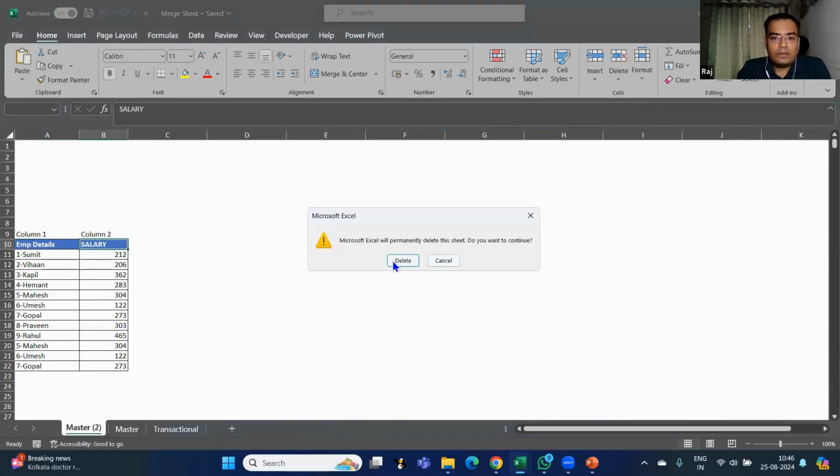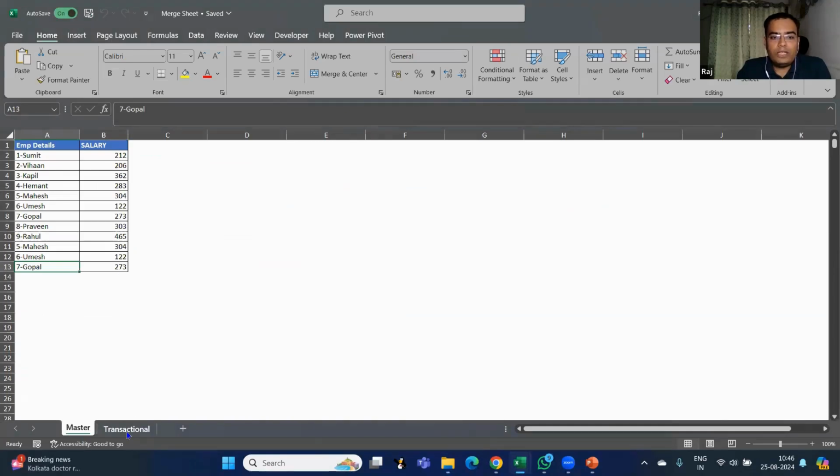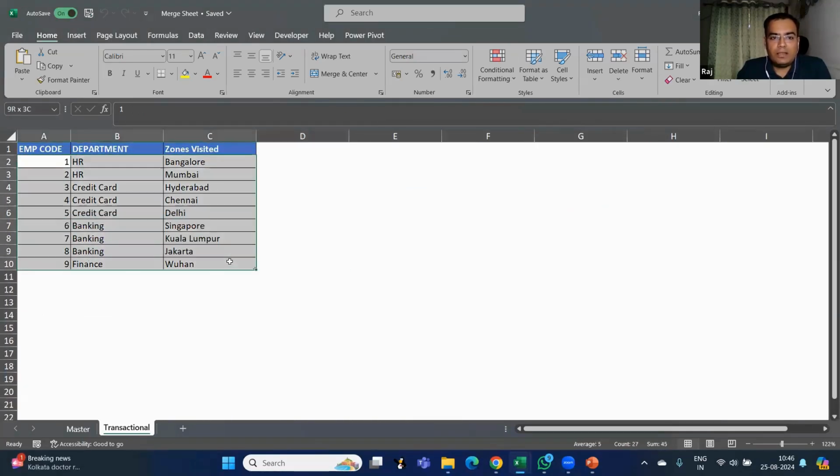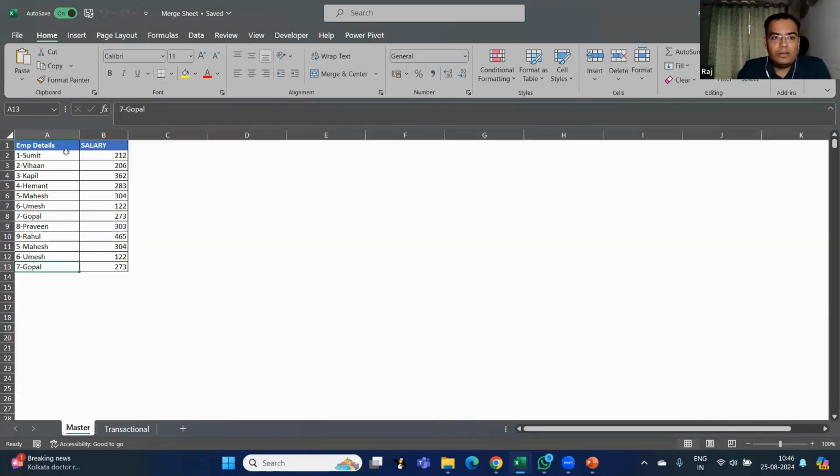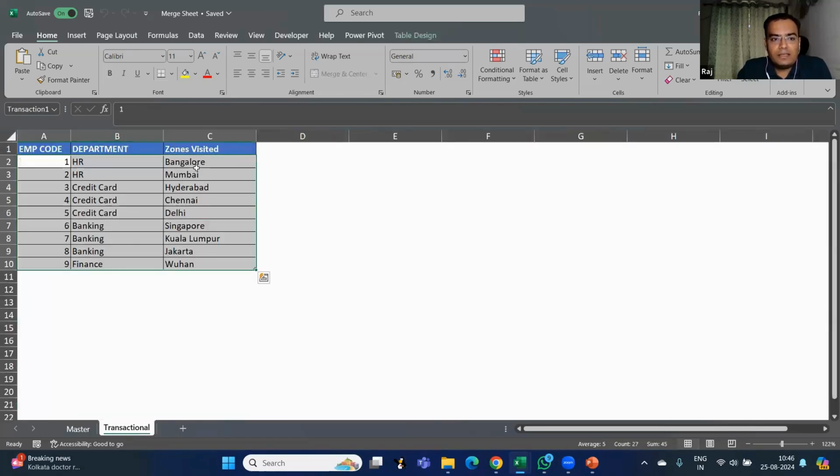Let me just remove this. So see, there are two tables that are there. One is transactional and one is master data. Master data has the employee details and the salary, and transactional data is having the employee code, department, and zone visited.